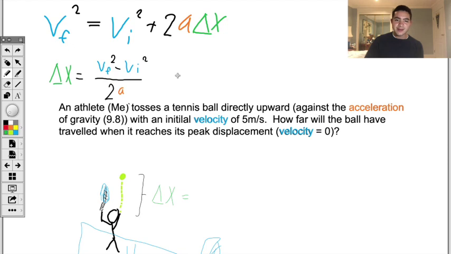Then we can substitute the values in for final velocity of 0, initial velocity of 5 meters per second, and put that over 2 times acceleration of 9.8, and we get an answer of 1.28 meters.